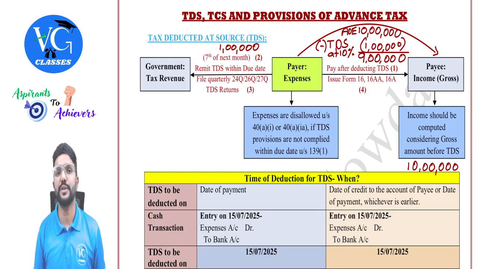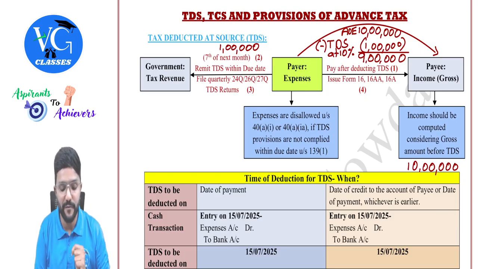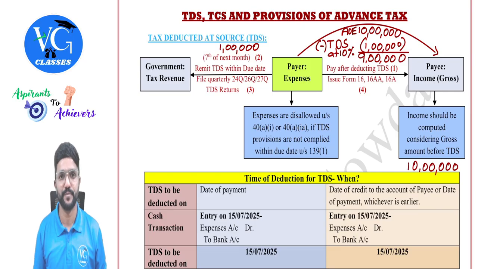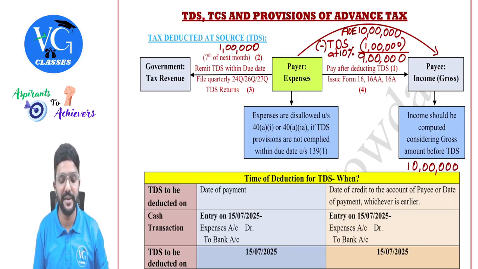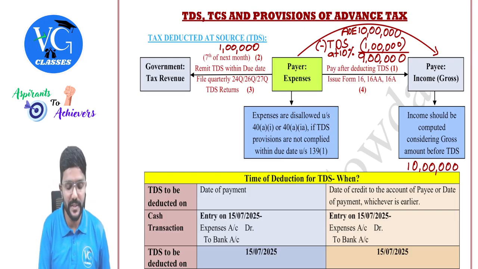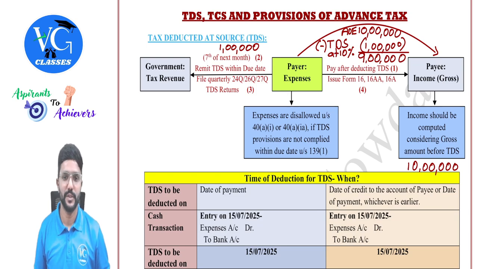There is one more section with respect to PGBP head, 48.3, which covers the salary paid outside India or to a non-resident. There they have referred to the due date of TDS. If salary paid to a non-resident or outside India on which TDS is not deducted or is deducted but not remitted within the due date of TDS, if it is late even by 1 day, it is permanently disallowed. Where is it given, sir? Section 48.3. But this covers only salary payment. Got it? Yes, sir. Chalo guys, fine.